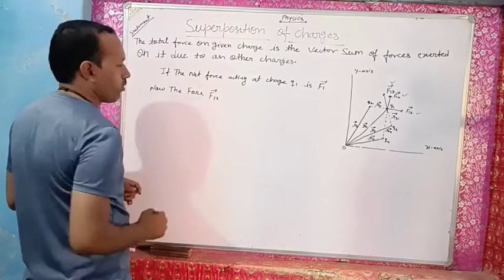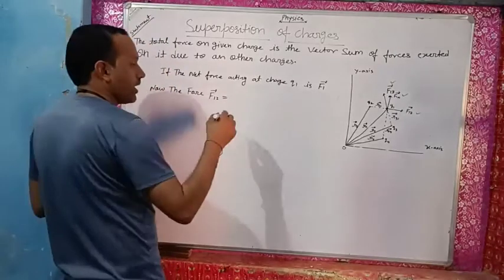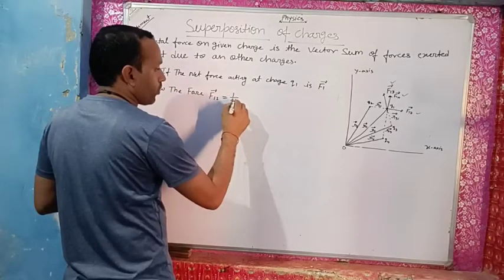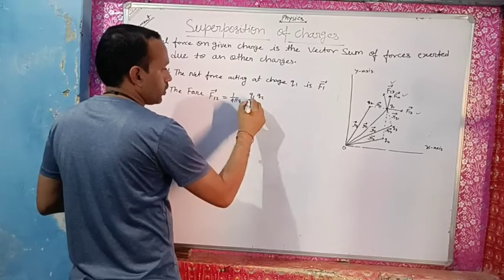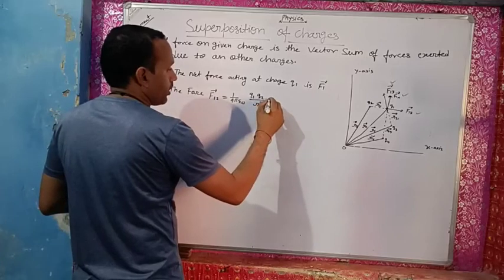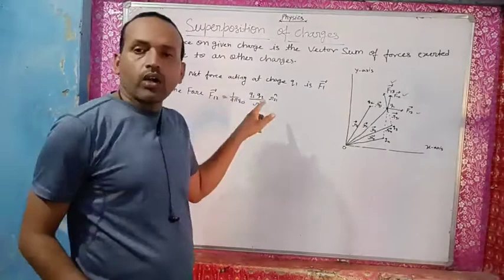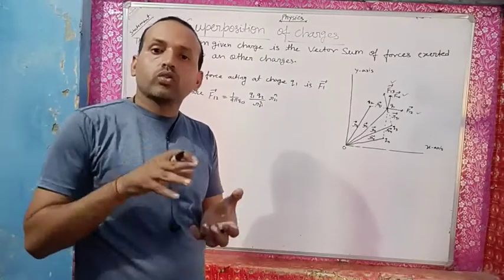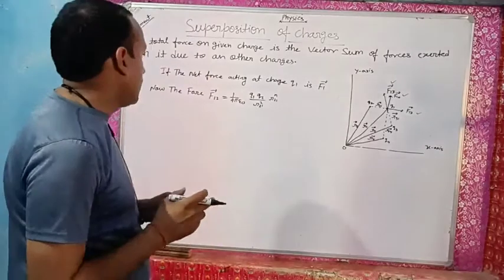Vector F12 will be, by Coulomb's vector law, my dear students, 1 by 4 pi epsilon naught Q1 Q2 upon R21 square R21 cap. That R21 cap is a unit vector that shows the direction of that force. Okay, my dear students.